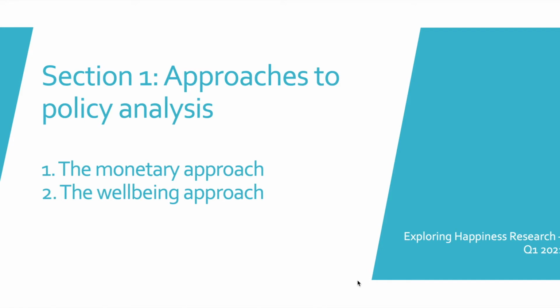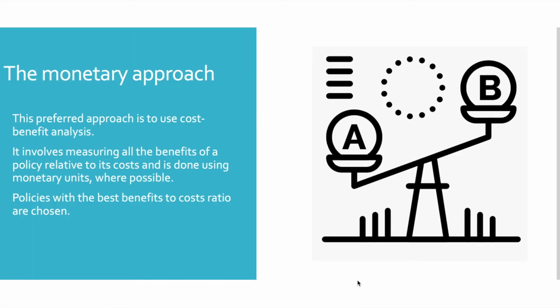In section 1, the paper outlines two main approaches to policy analysis. These are the monetary approach and the well-being approach. The monetary approach typically uses cost-benefit analysis, and the unit of measurement will be the local currency. This analysis involves considering all of the direct and indirect benefits and costs of a policy change. These are aggregated, and policies with the best benefits to cost ratios are the ones that are selected.